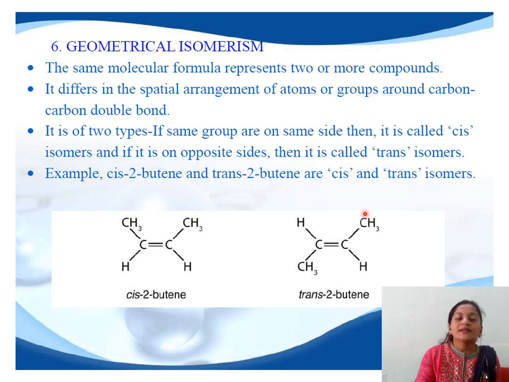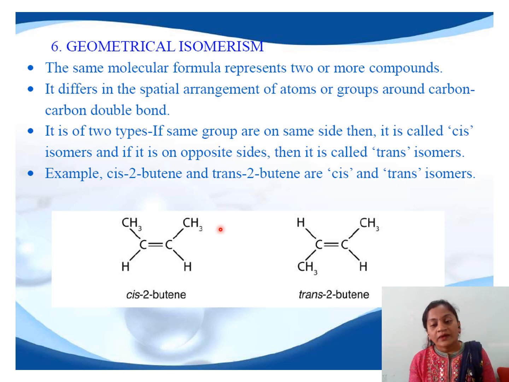However, in case of cis isomers, two similar groups or bulkier groups are present close to each other, and therefore there will be more steric strain in the molecule, and thus cis isomers are less stable as compared to the trans isomer. One more point, that is cis isomers can be interconverted into trans, or trans isomers can be interconverted into cis only by applying heat or by UV radiations.